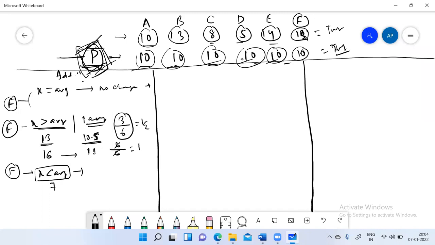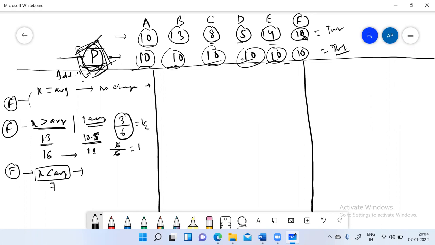Now, what will you do? Let's see what your strategy is to make them equal. F is coming to you. F says that I also want to be in this group. Then P asked, how many chocolates do you have? F says 7. Now P has to make everyone the same. How effectively or how efficiently can she do that?